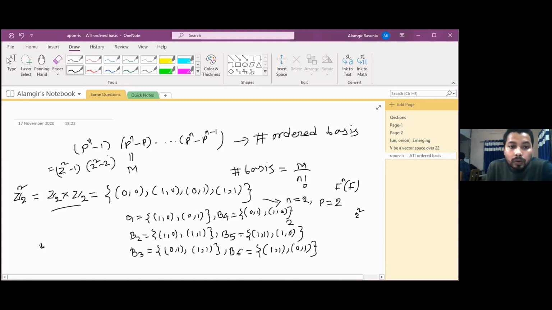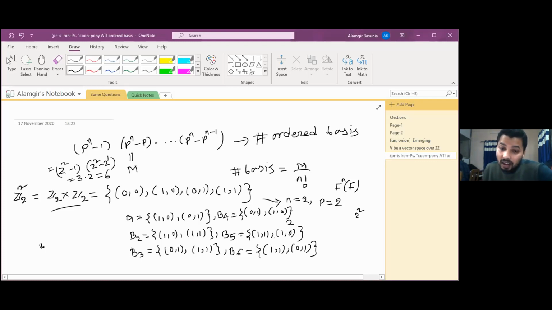Up to what power will it go? Here just one power less than here. Here 2, here 1, means up to this one. Then this one will give 3 and the next one will give 2. That means 6. That means we got here how many ordered bases? 6 ordered bases. Okay.